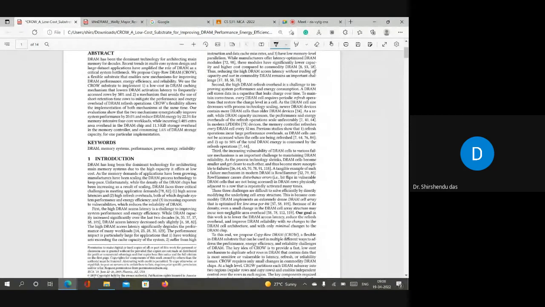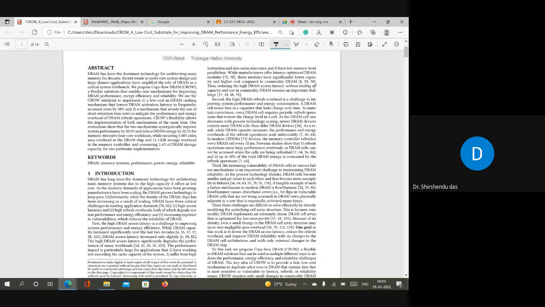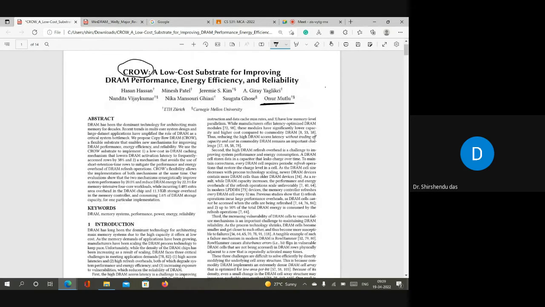I advise you to read this paper once, and most of the concepts written here will be understandable to you, because the basic information required to understand these papers has already been discussed in class. When you read a paper, also try to understand its flow, how it is written and how it is presented. All these things are important.